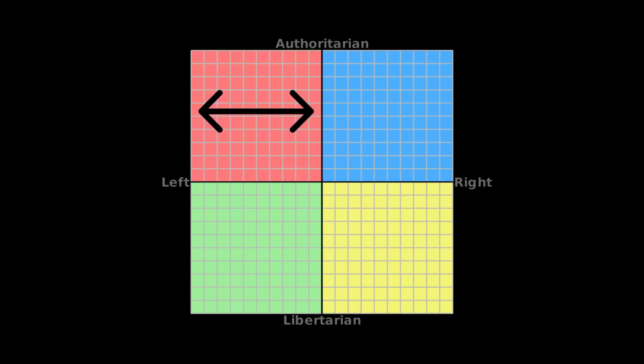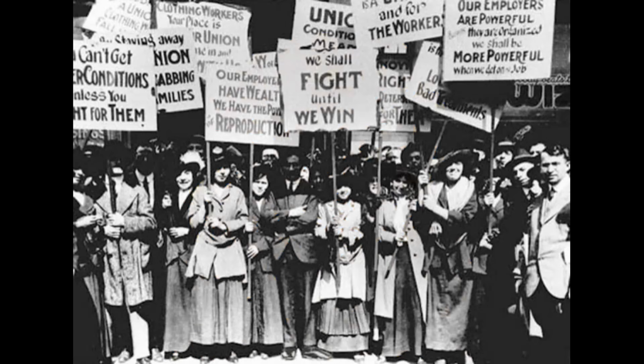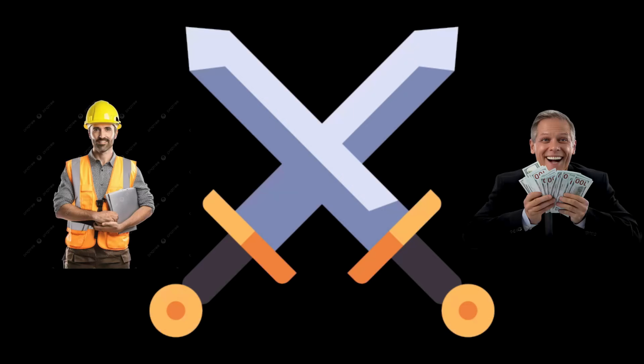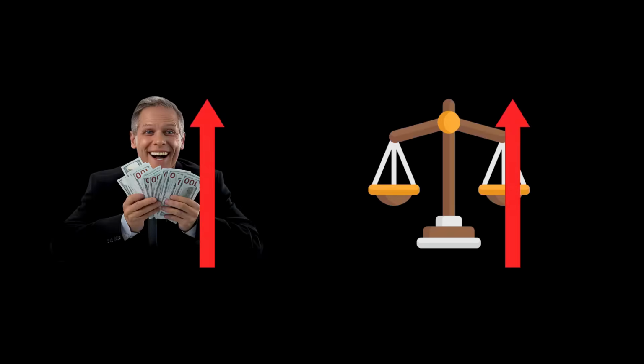Starting off with one of the more prevalent modern ideologies of authoritarian left is laborism. Laborism is more of an idea and a movement than a full-on ideology that could run a country, as laborism is the foundational ideas of what unions and organized labor groups believe in, and is a type of class conflict where the workers are fighting against the upper class for fairer treatment. They mostly advocate for higher wages and better working conditions.